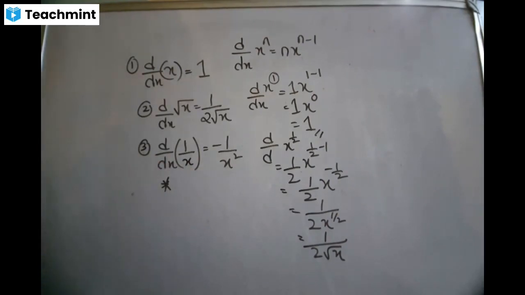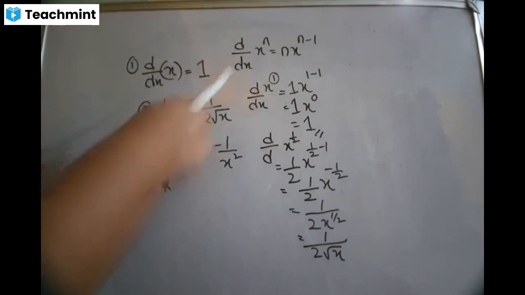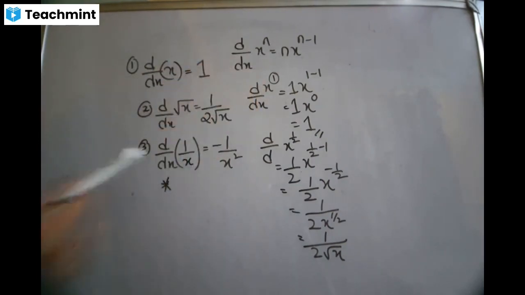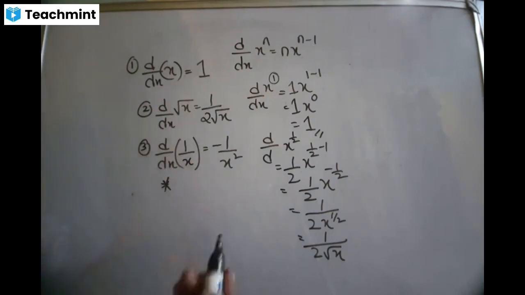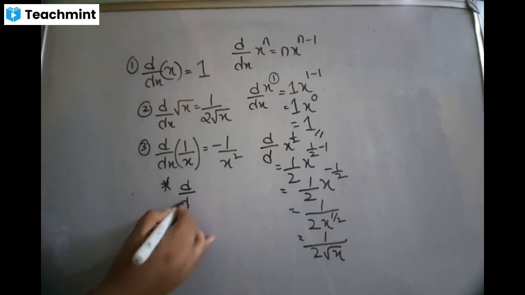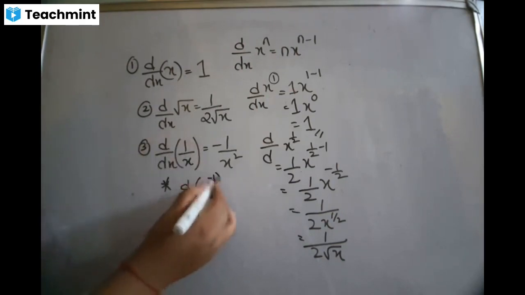So there's only one formula for algebraic function, that is x to the power n. If you want to use this, then x can't be in the denominator. It has to be in the numerator. So how do you take it to the numerator? You have learned in junior classes laws of indices. When you take x to the numerator, what does it become? It becomes x to the power minus 1.